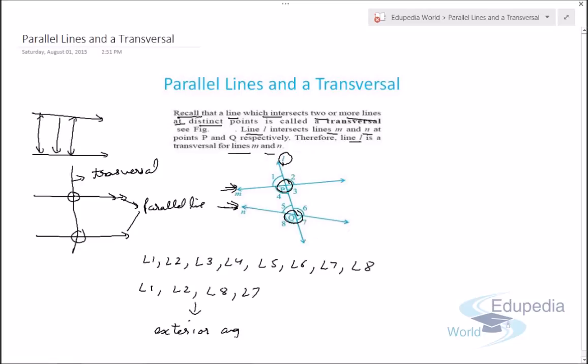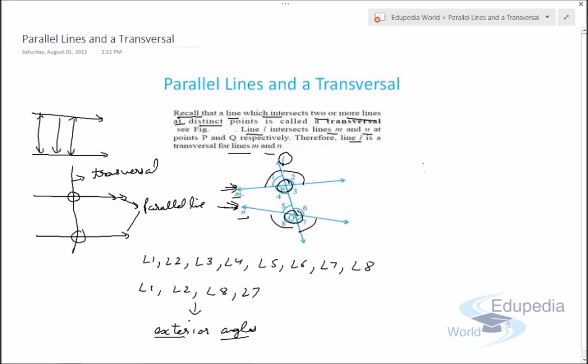So let's discuss why these are known as exterior angles. You can clearly see that angle 1 and angle 2, angle 8 and angle 7, they lie on the outside of the lines M and N, means they are exterior to the lines M and N. So that's why these are known as exterior angles.